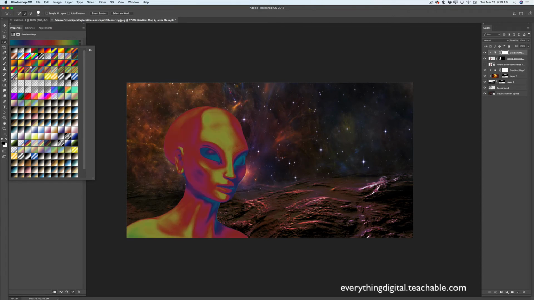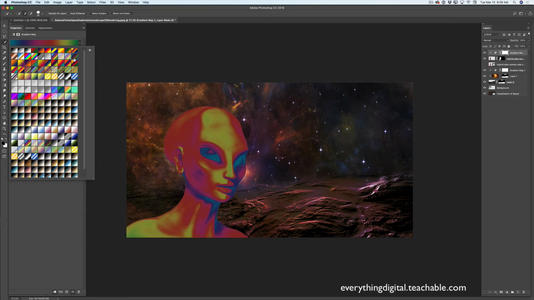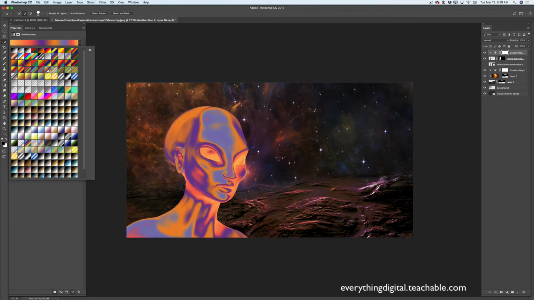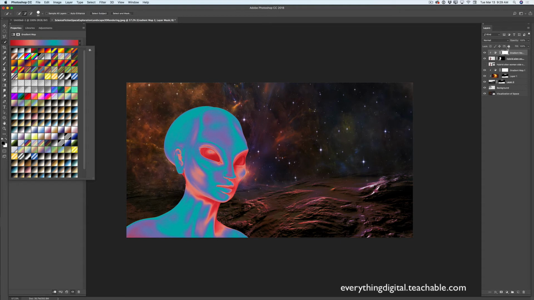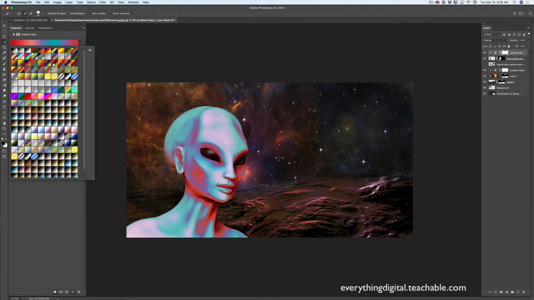Let's see what I will use. Again, guys, no rules in here. It's our imagination. So maybe something like this, or let's see, so many wonderful choices. Maybe something like this, and I will change blending mode to, let's see, overlay, and I will change the gradient map. So let's see. So cool. Maybe something like that, right?